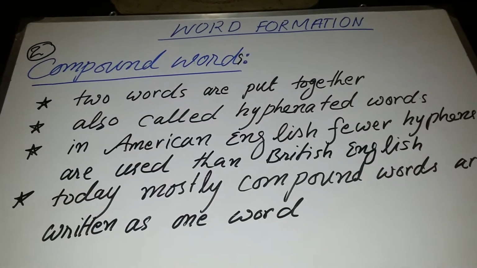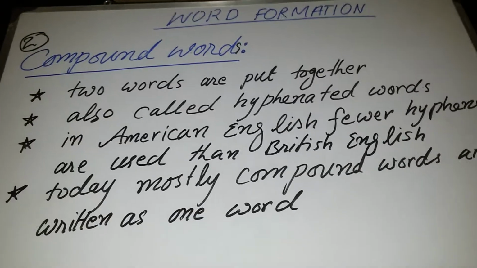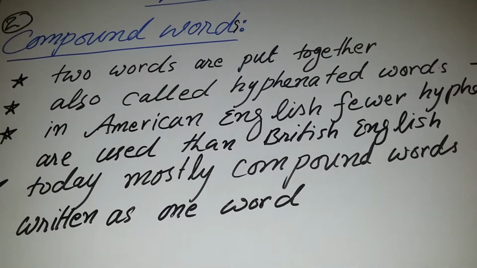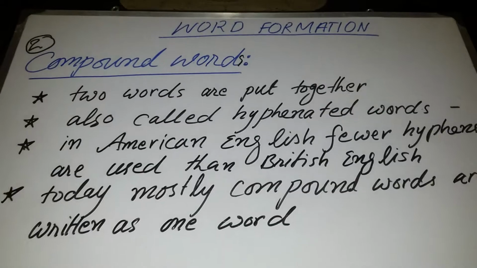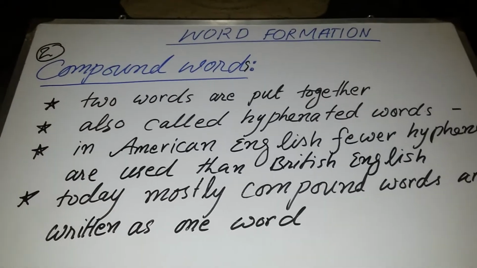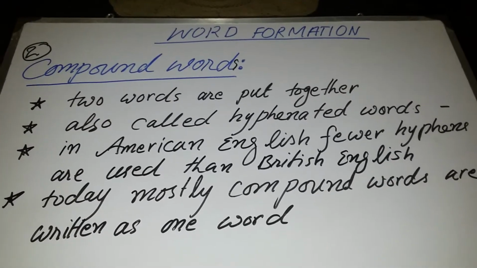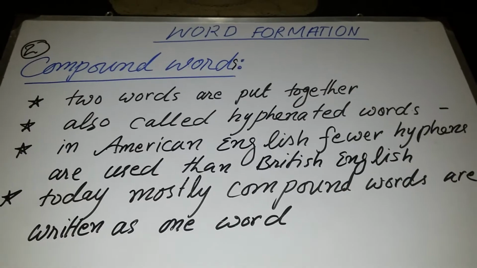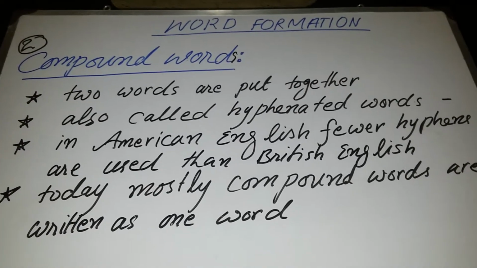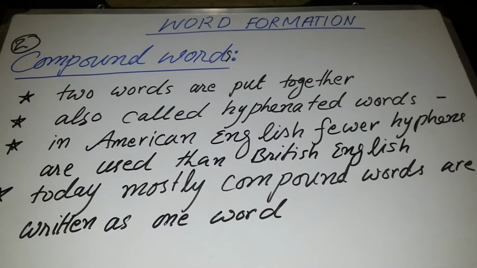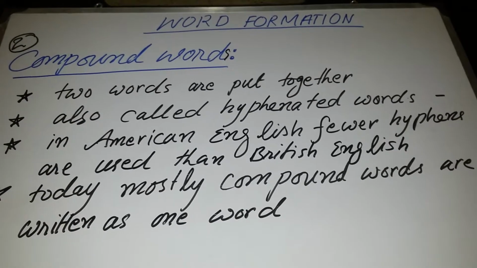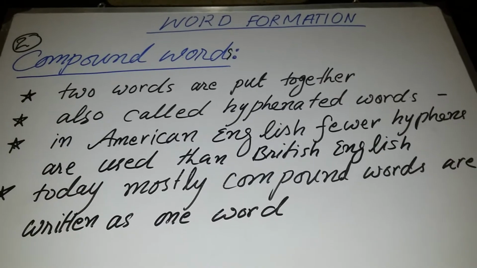It is also called a hyphenated word. In a compound word, a hyphen can be put between the two words. In American English, fewer hyphens are used than in British English. It means that in American English, hyphens are not used that much in compound words, but in British English, hyphens are used.